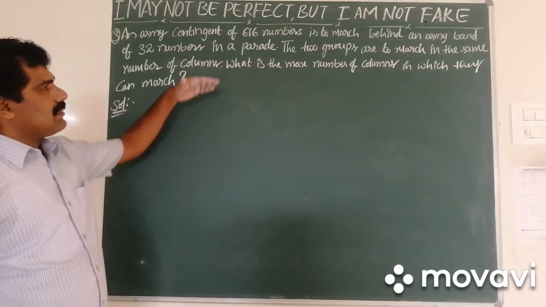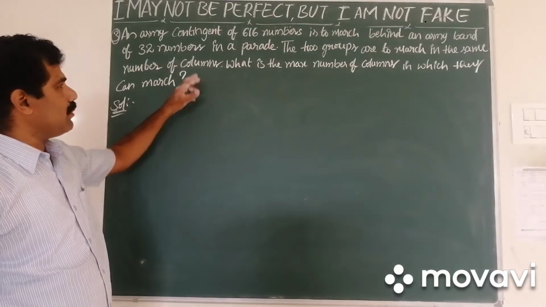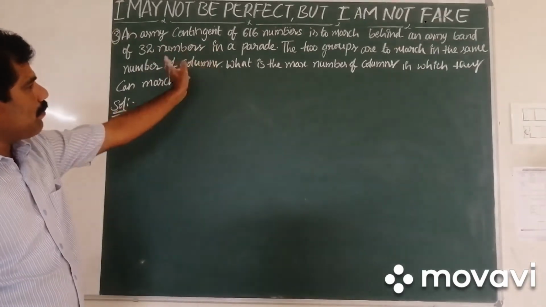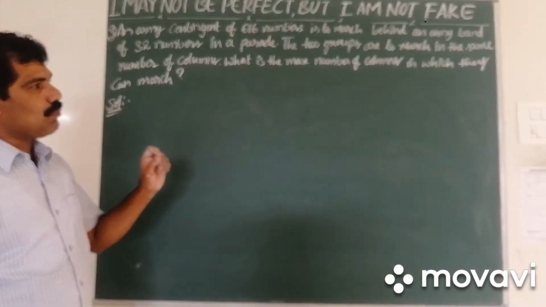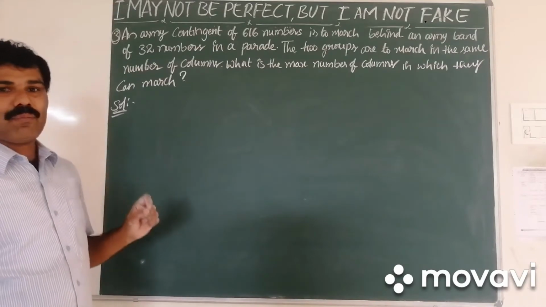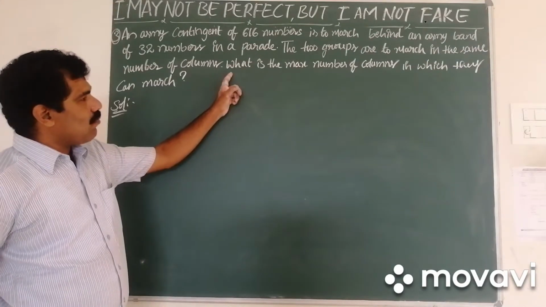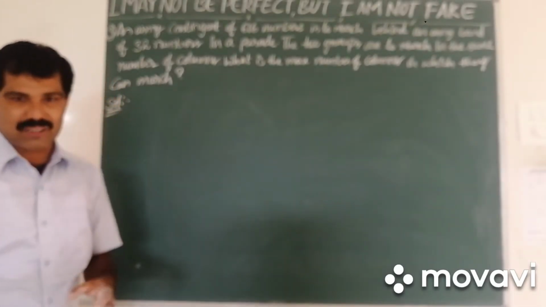In the sense, 616 numbers have to march behind 32 numbers in a parade. The two groups are to march in the same number of columns. Then what is the maximum number of columns in which they can march?